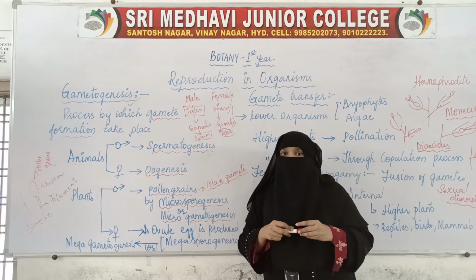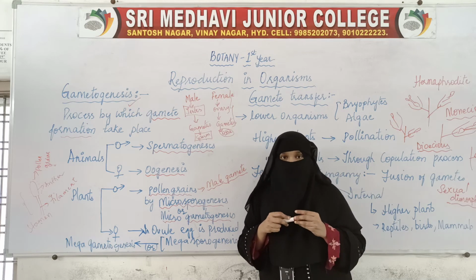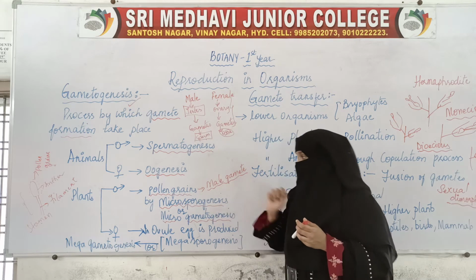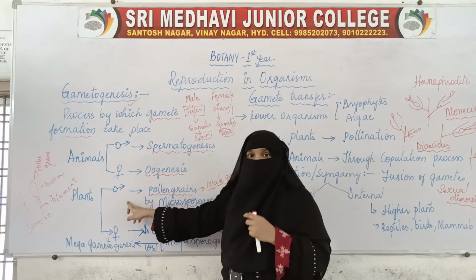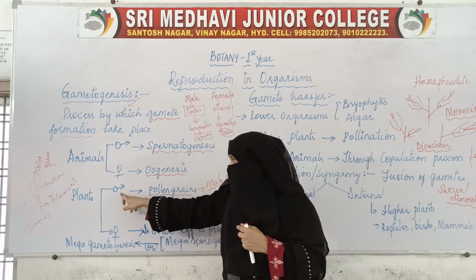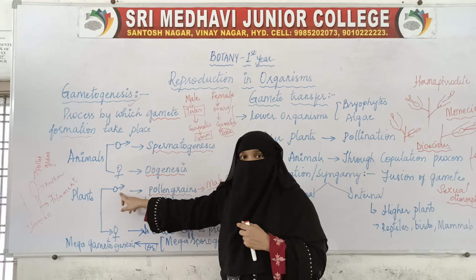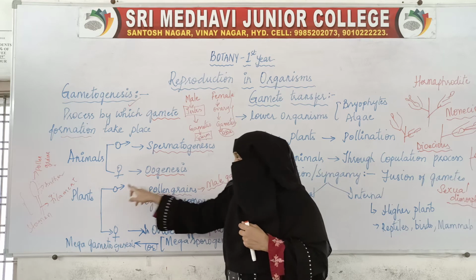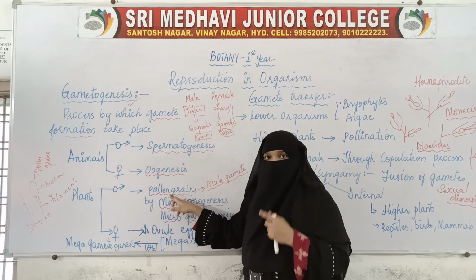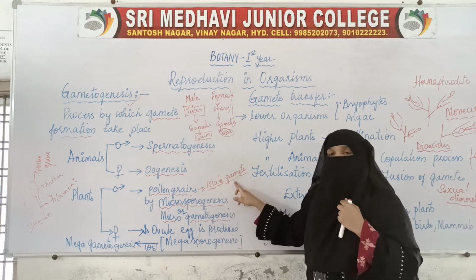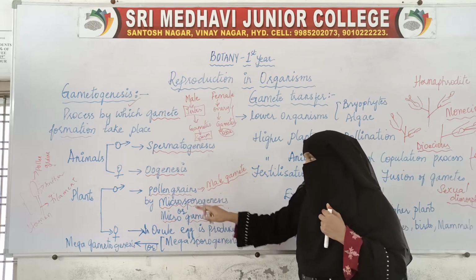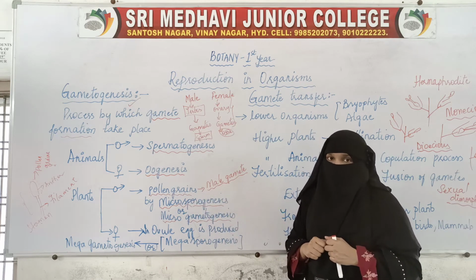Microsporogenesis or microgametogenesis. Here, this is the male reproductive organ, that is the stamen. On the stamen we find pollen grains. Pollen grains produce male gametes by the process called microsporogenesis.